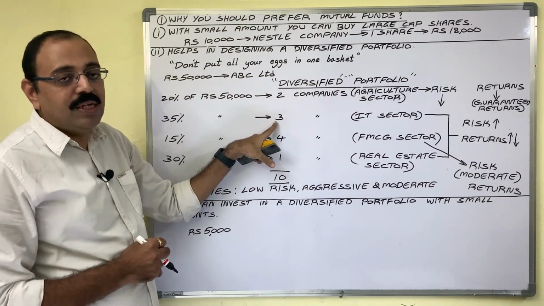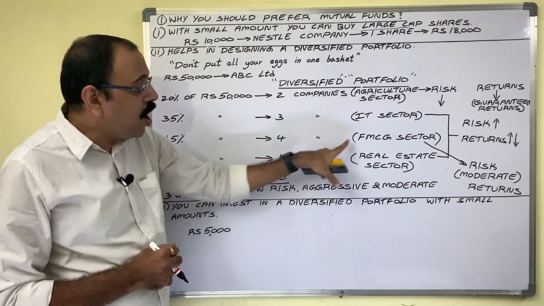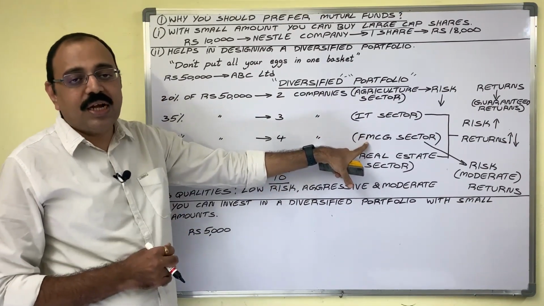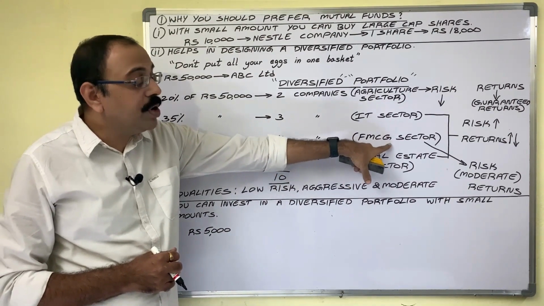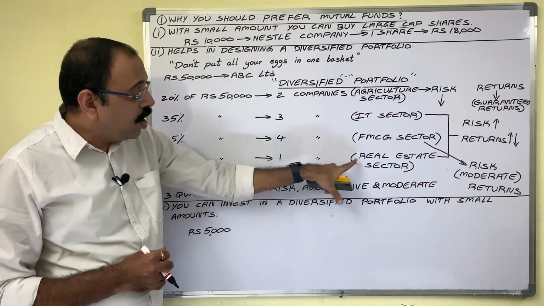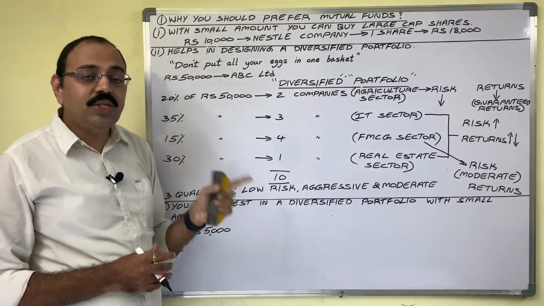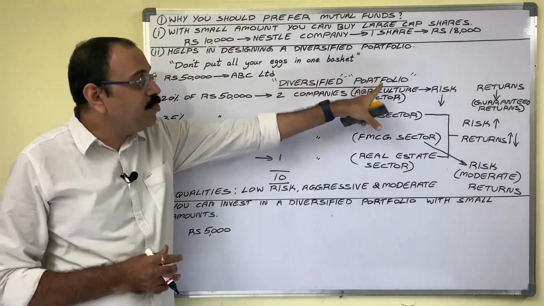These three companies are from IT sector. 4 companies belong to FMCG sector, fast moving consumer goods. And this one company belongs to real estate sector. So this is known as diversified portfolio.